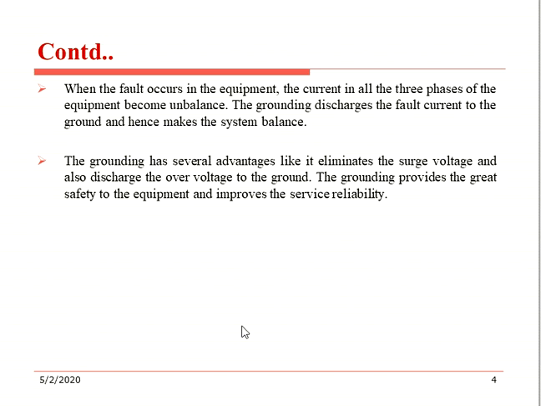Next, when a fault occurs in the equipment, the current in all three phases of the equipment becomes unbalanced. The grounding discharges the fault current to the ground and hence makes the system balanced. Without the grounding, the system power will be unbalanced. When it is grounded, the system will be stable. The grounding has several advantages like eliminating the surge voltage and discharging the overvoltage to the ground. The grounding provides great safety to the equipment and improves the service reliability.